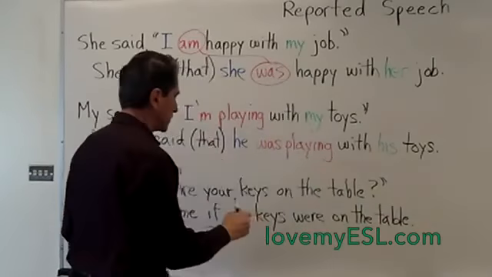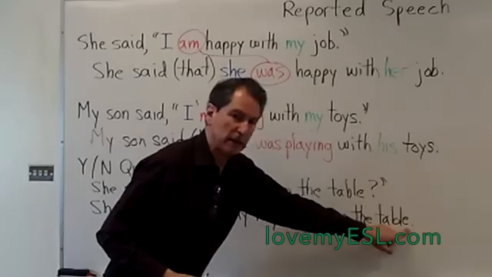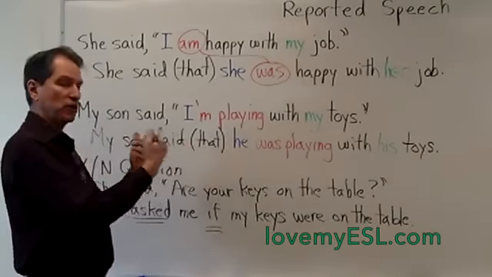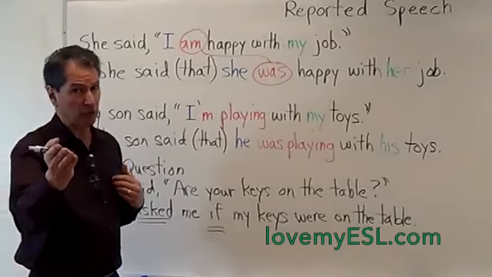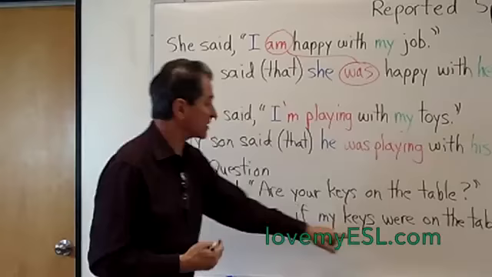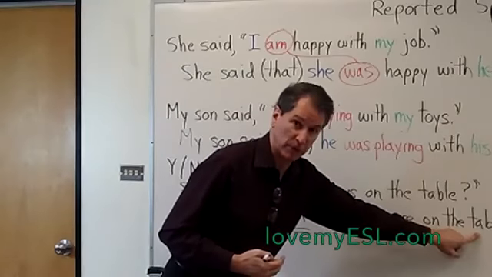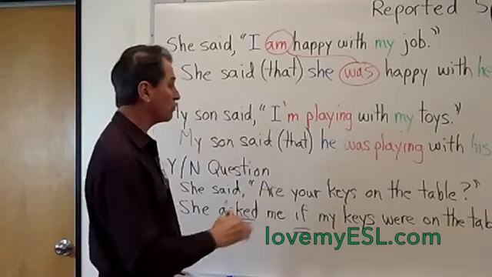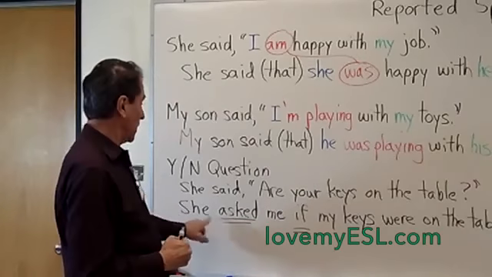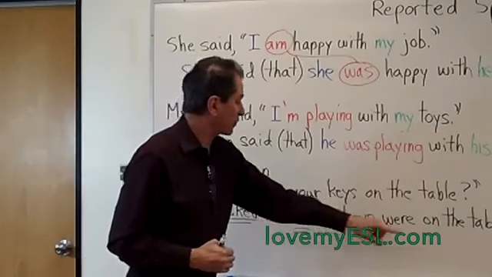"...were on the table." Notice, no question mark is at the end here because this is not a question. I'm telling you what her question was to me. I'm not asking you a question, I'm reporting to you what she said. So this is the second one here: the reported speech is not a question, don't put a question mark. She asked me, that tells you it was a question. She asked me if my keys were on the table.